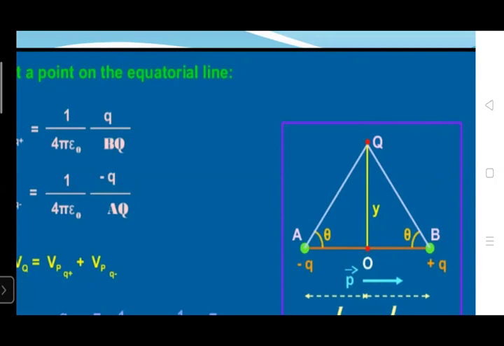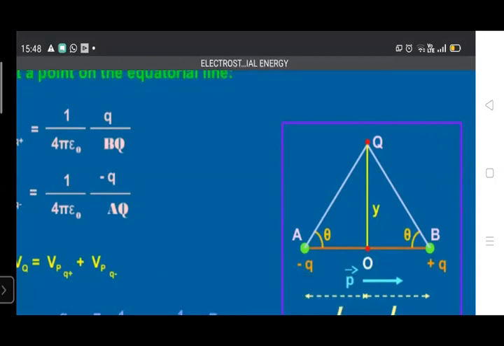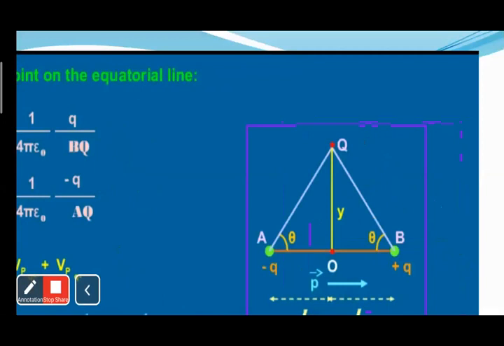Take a point Q at a distance y from the center of these two charges. Now find the potential due to charge plus Q and due to charge minus Q at point Q, and the resultant potential.